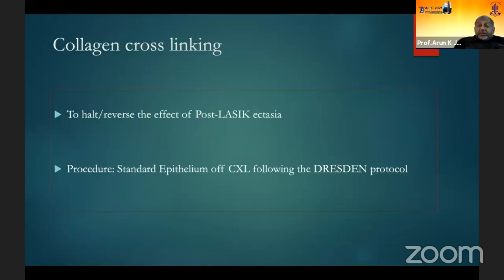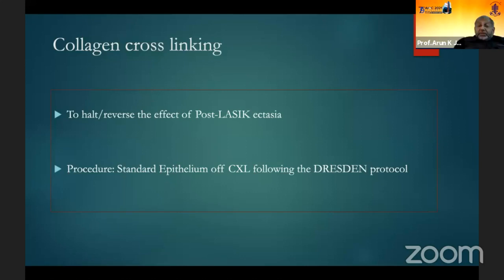And so just to emphasize, there is hardly any different protocol in a post-LASIK eye, though one study does say that we can lift a flap for around 2 to 3 millimeter and inject the dye within the pocket and do the cross-linking for a shorter duration, but the results were not so promising.